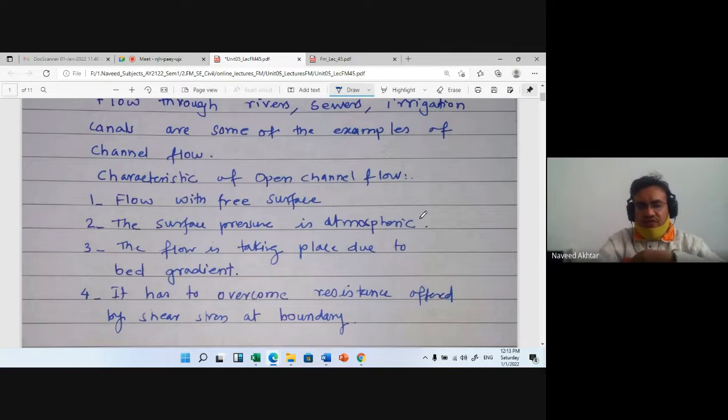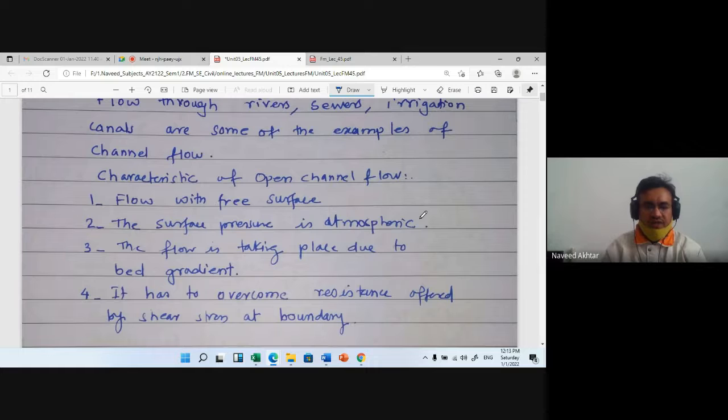There is no confinement, जैसे कि पाइप फ्लो में confinement and there is pressure flow in the pipe flow. Okay, and the surface pressure in case of open channel flow is atmospheric pressure.